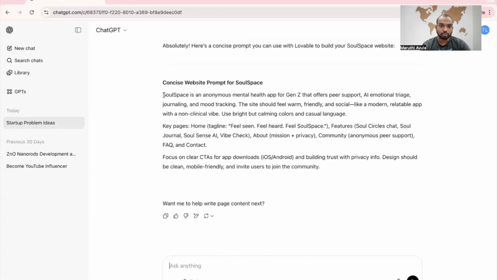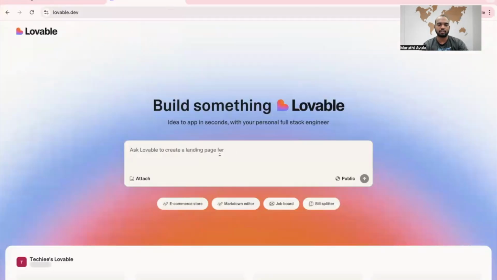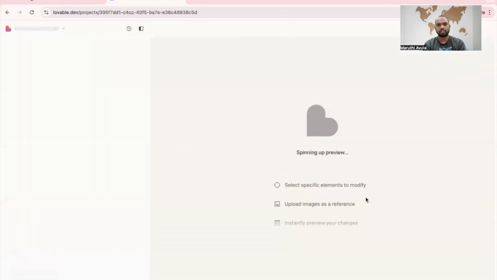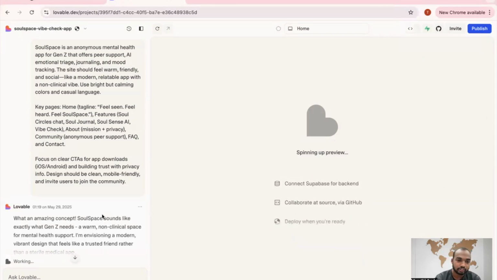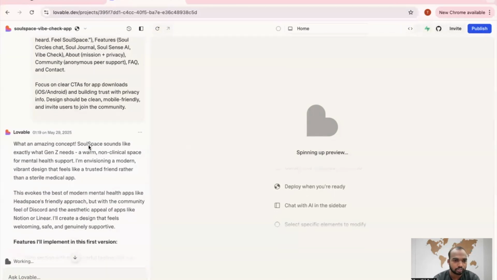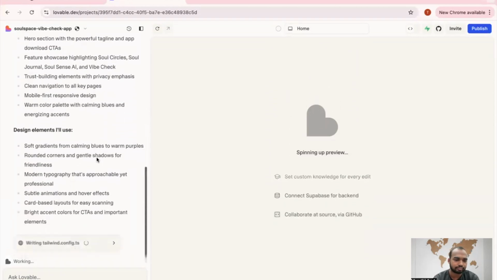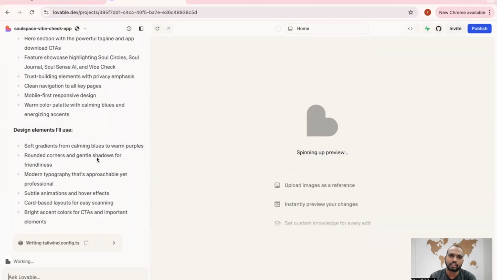Okay, let's copy it, Control C. Let's get into Lovable. Let's paste our prompt here. Get into it. Scanning a preview, it's creating. Just wait for a minute to see the magic. See, Lovable says, what an amazing concept, sounds like exactly what Gen Z needs. Nice, I will implement this in the first version. Yeah, the website is getting ready. Once it is ready, after that, step by step, we can change.